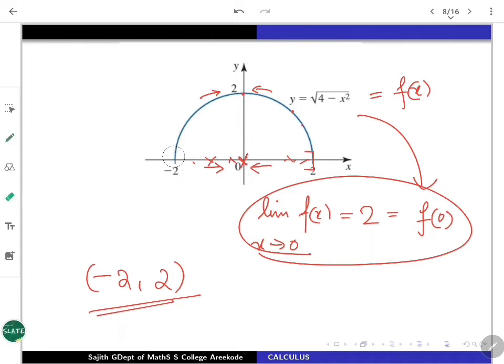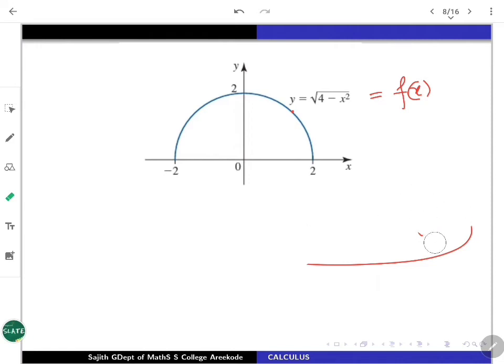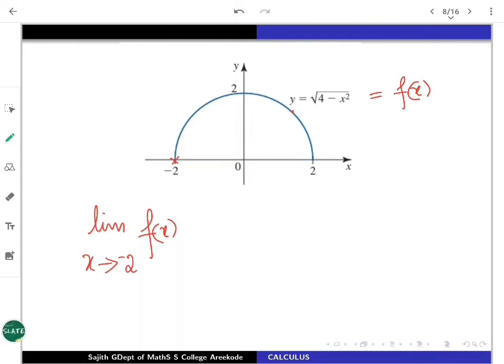Now, if you want to discuss the continuity at the endpoints, because the function is defined at minus 2 as well as plus 2. So, to discuss that, at the point minus 2, for example, first you have to look at the limit of this function as x is nearing minus 2. See, minus 2, if you are moving towards it, it is a left hand point.